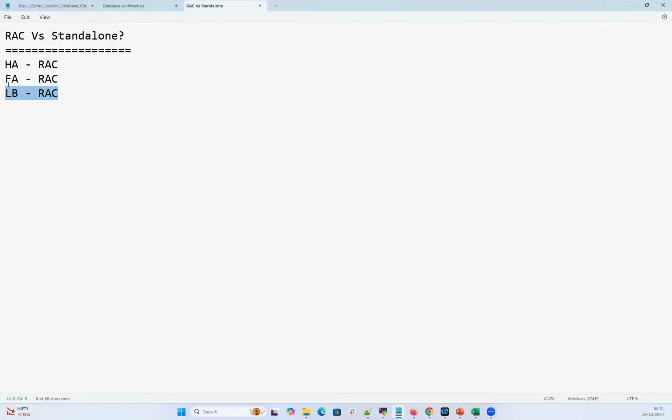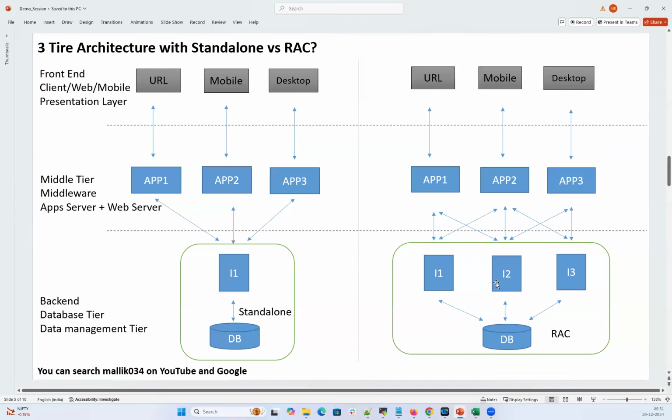That's load balancing. And failover: if users are connected to instance 1 or instance 2, and that instance or host 1 or host 2 goes down, the connection will be automatically rerouted to another instance. That's your failover.